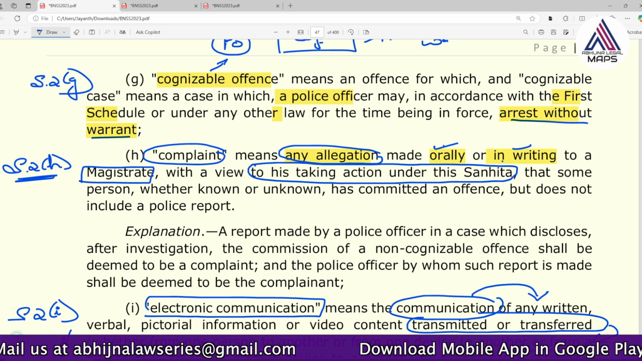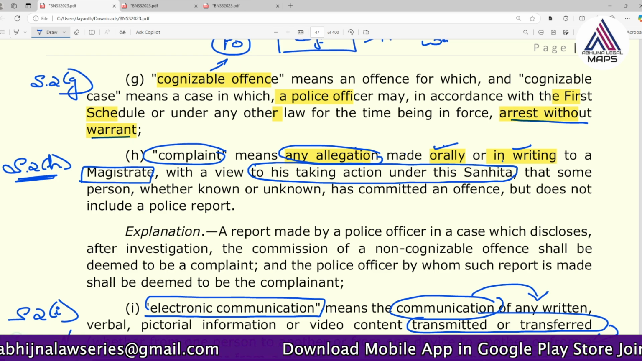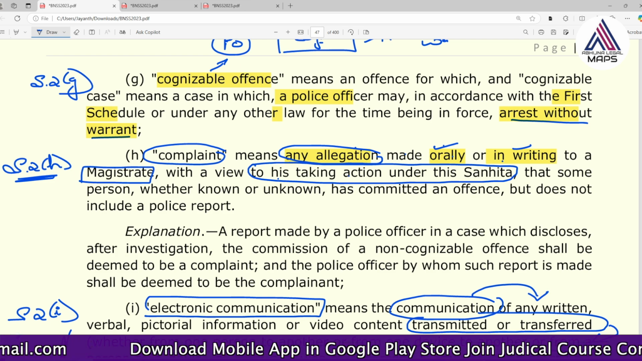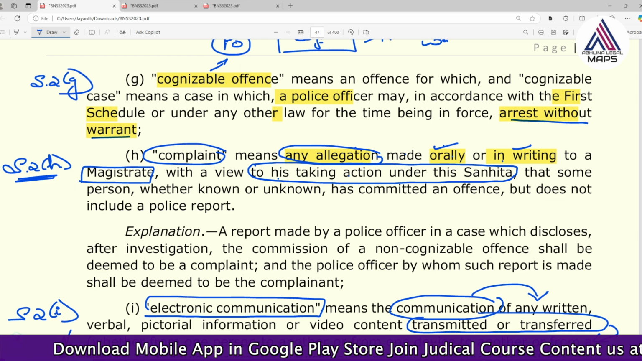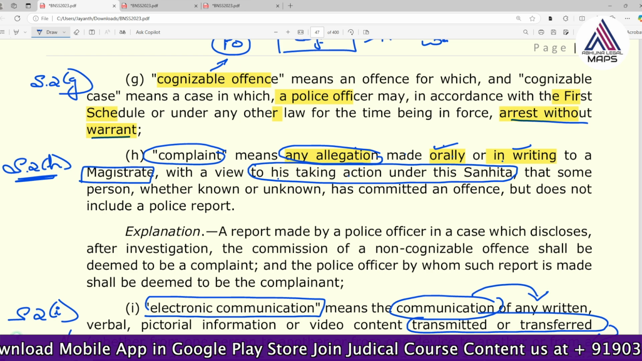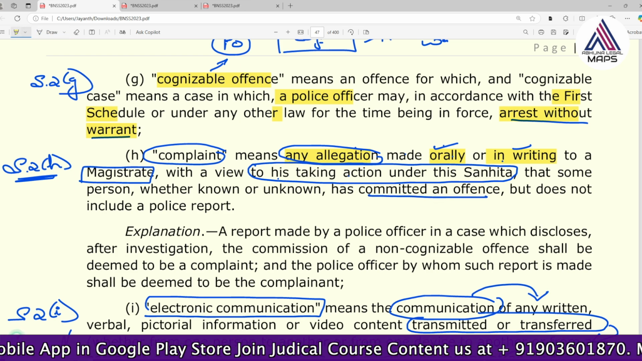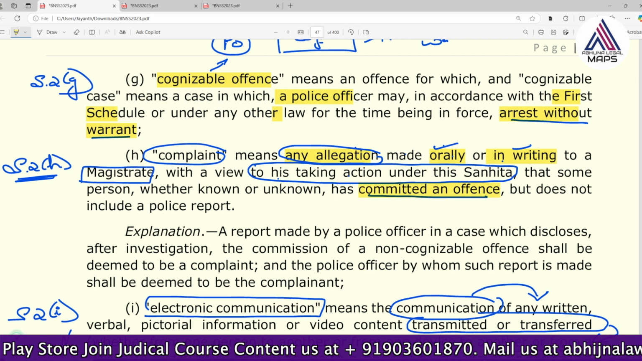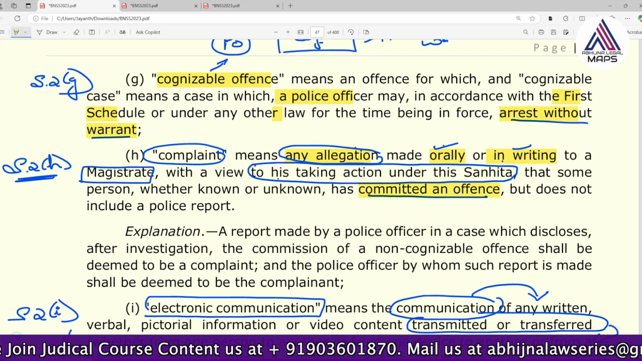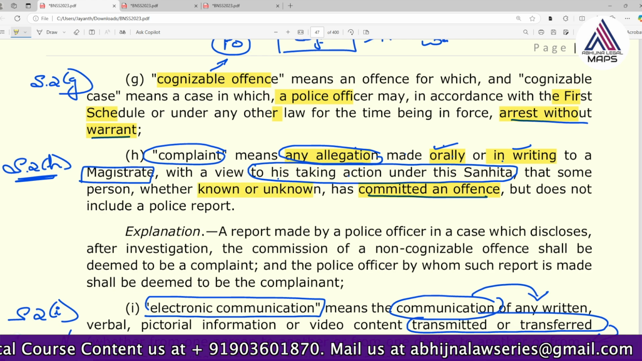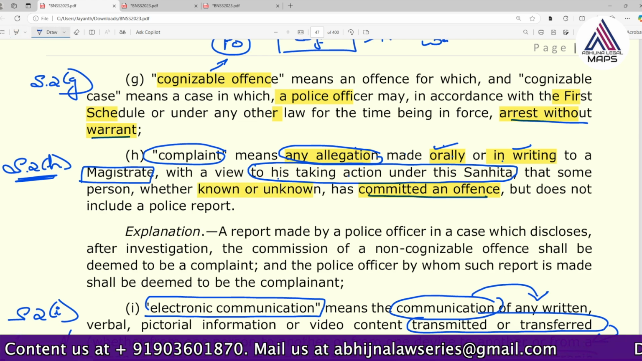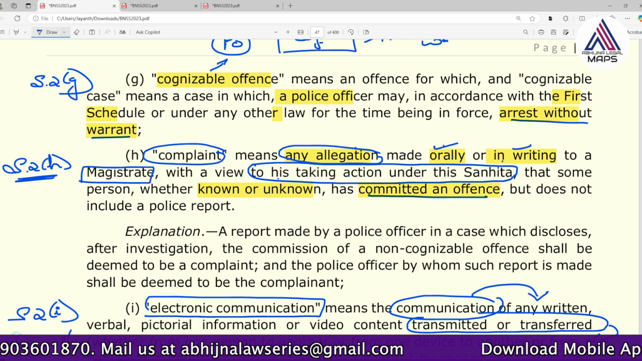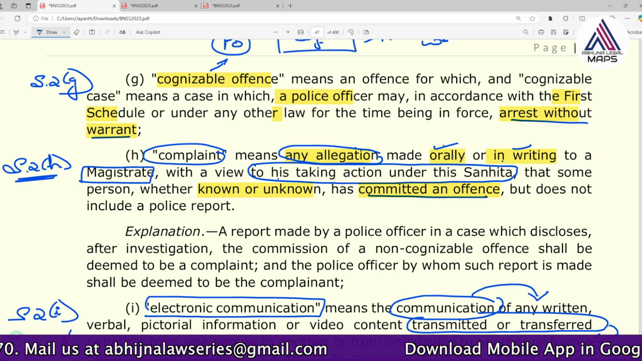So it means any allegation made orally or in writing to a magistrate with a view to his taking action under the Sanhita. What is he going and complaining about? He is saying that some person has committed an offence, right? So regarding the commission of the offence, he can go and complain to the magistrate. See here, it could be a known or unknown person also. He may know which person has committed the offence, or he may not know who has committed the offence. That is very, very important.